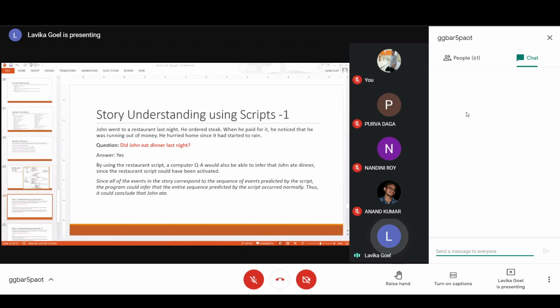So he has entered also. That event also occurred, which is mentioned in the story. Then he has ordered also. Then the last scene is he's paying also. That is also present. So only scene number 3, the eating scene, is absent here. So what we do is we conclude that since all the events in the story correspond to the sequence of events predicted by the script, the program can infer that the entire sequence predicted by the script occurred normally. Thus it will conclude that John ate, because all the events are occurring normally, so it will conclude that John has taken the food also.